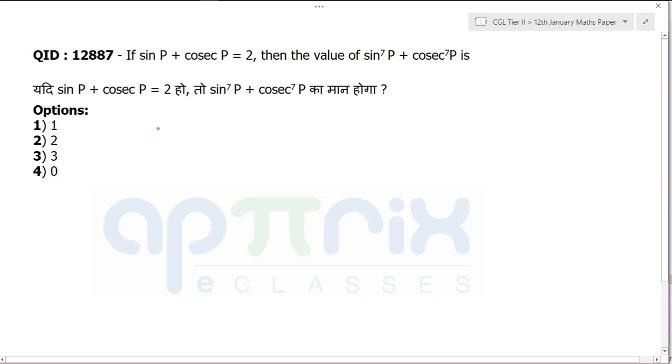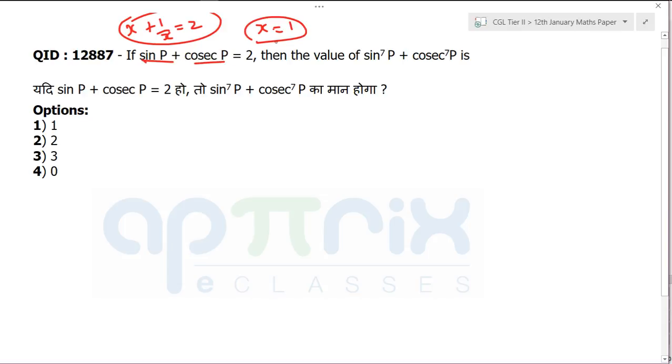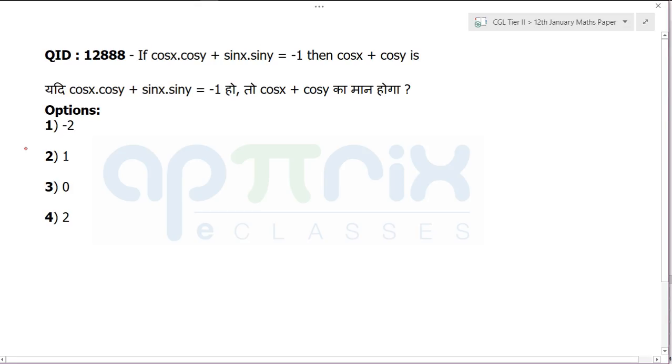Okay, this question, it's an insult if you cannot solve, right? Every year they ask the same question in algebra. In algebra, they call it x plus 1 by x is equal to 2, right? And it becomes a trigonometry question now: sin p plus cosec p is equal to 2. It is only possible when you have this expression. Actually, the only possible solution is x is equal to 1. There is no other possible solution. So when x is equal to 1, you can just put it and the answer will be exactly 2. No other possibility. The same question comes in algebra, and then the same question comes in trigonometry by writing the trigonometric values. But that does not make any sense, right? It's a very simple question.